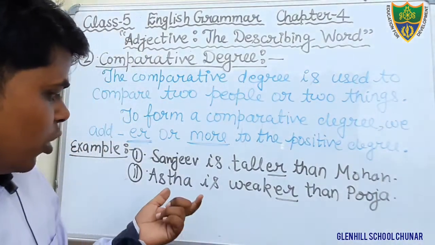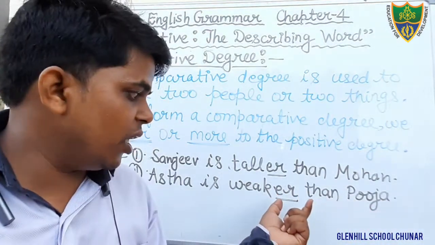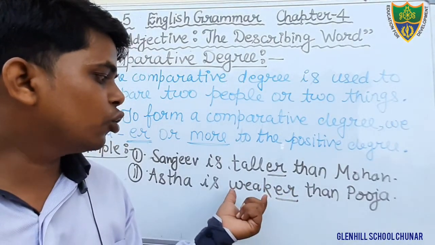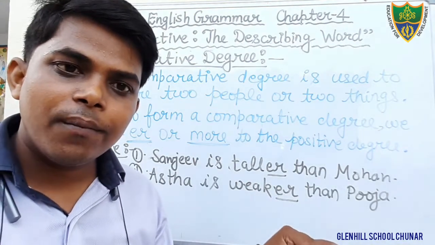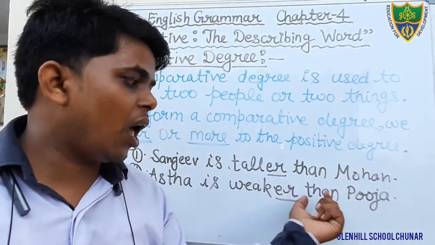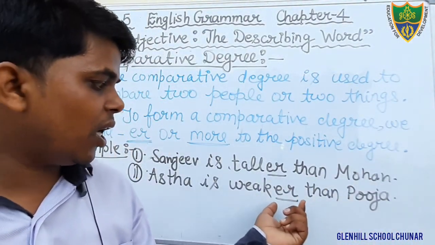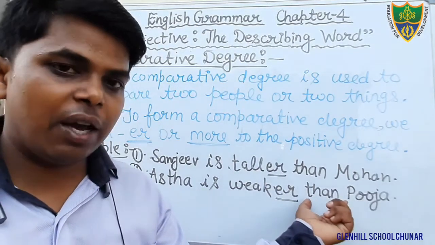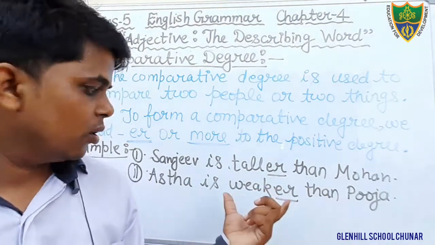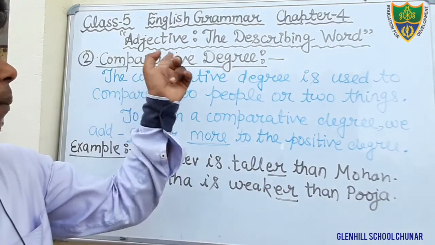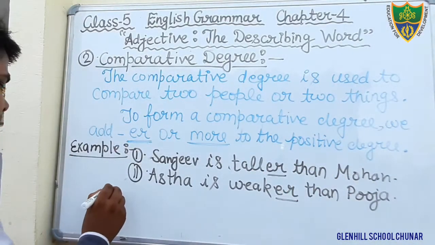Here we are comparing two girls, Astha and Pooja, and here we have used er. We have added here er to show the comparison. Weak is positive degree, and how do we form the comparative degree? By adding er, by using the word than. Okay, so here we have added er, it becomes weaker, and we have used here the word than. Now we can see here there are two girls involved, and that would be the comparative degree. Astha is weaker than Pooja. Okay, one more example you see.